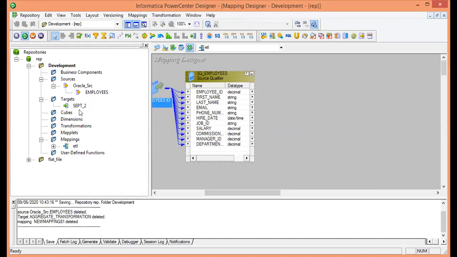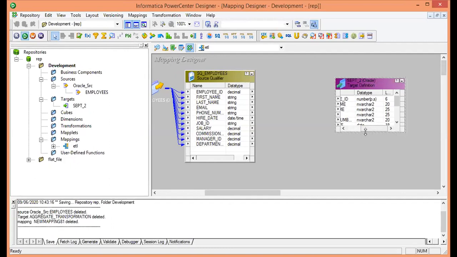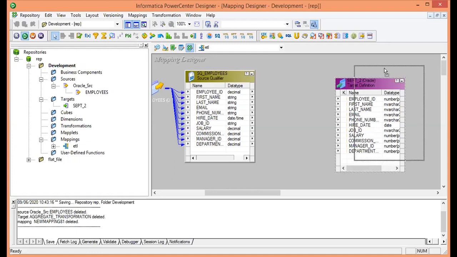In the same manner, I will import my target table and keep it to the very right. How to import the target table? Make a single click on your target table and then right click, drag and drop it to the very right side as per the Informatica rule. Your target table will get imported under the mapping designer and you can maximize it. So all the columns will be visible. I dragged it, so all the columns are visible as per the target table.